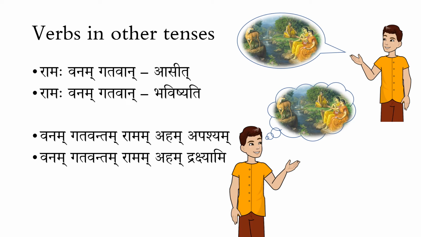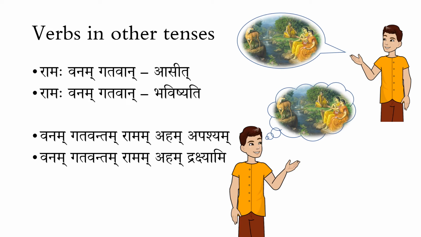When we say the sentence Ramaha Vanam Gatavan Asti, that Asti is the Latlakara form or the Vartamana Kala form of Asthatu, present tense. So the translation is something like, Rama is the one who has reached the forest, or whose status is having reached the forest. Note that there is Asti, so we are using is. Rama is the one. So as I talk now, his status is that of having reached the forest. That means he has already reached the forest as I talk now.